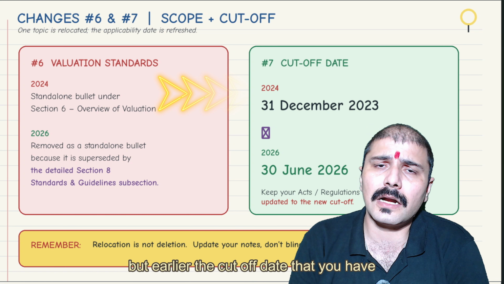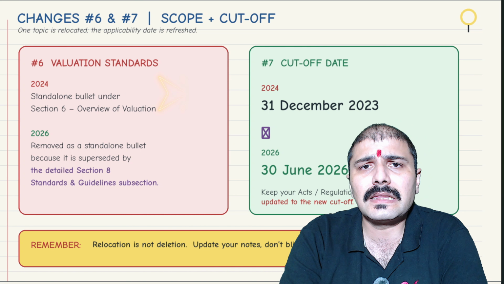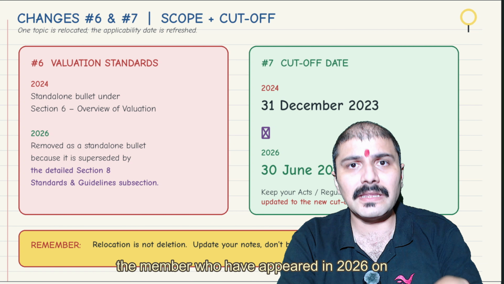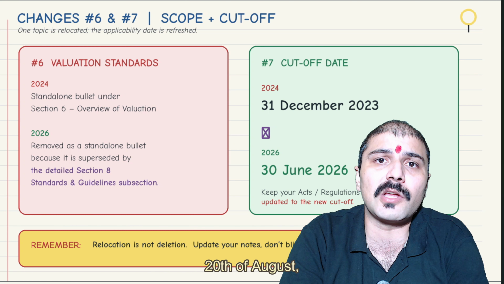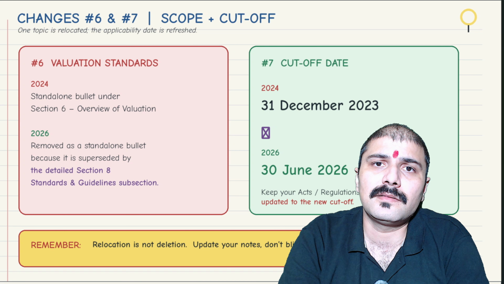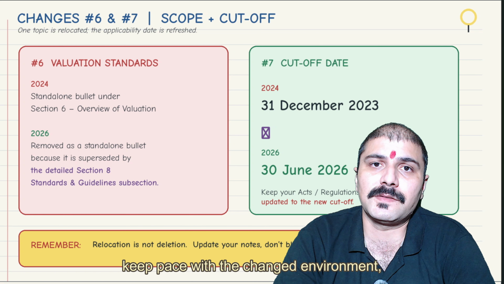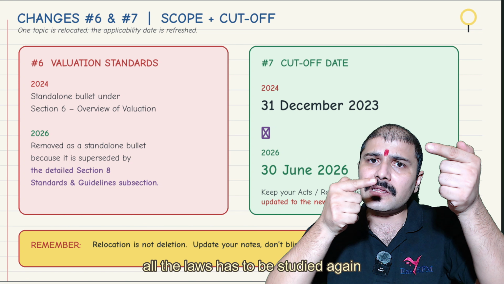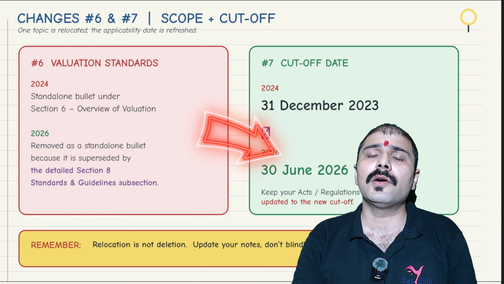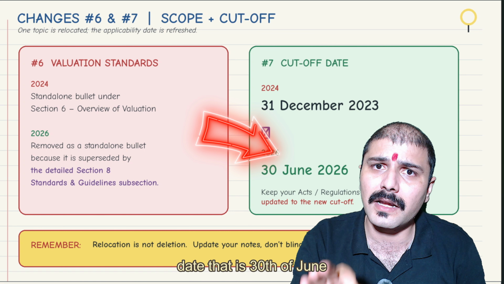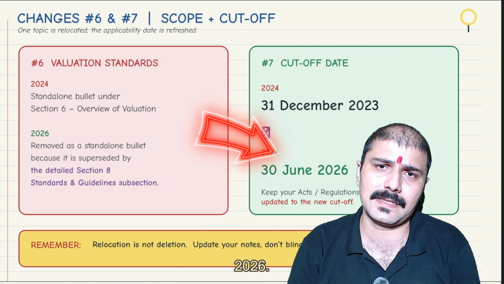But earlier, the cutoff date that you had to follow was 31st of December 2023. Even the member who appeared in 2026 on 20th of August, the cutoff date was 2023, which was not right. So to again keep pace with the changed environment, all the laws have to be studied again after completing all the amendments till date, that is 30th of June 2026.